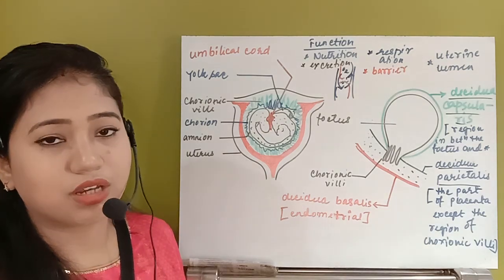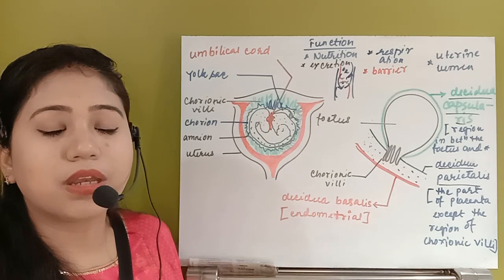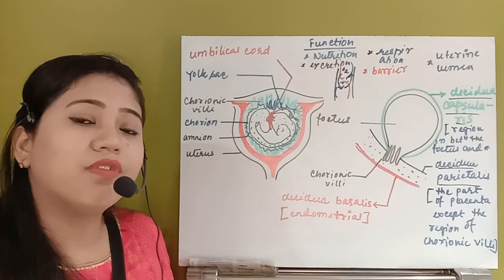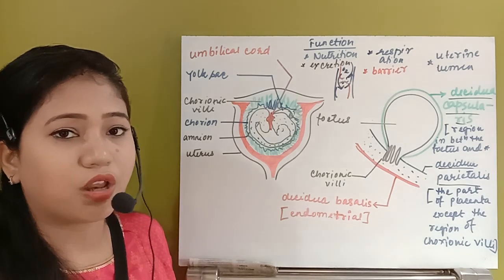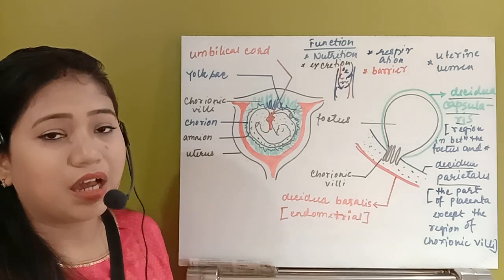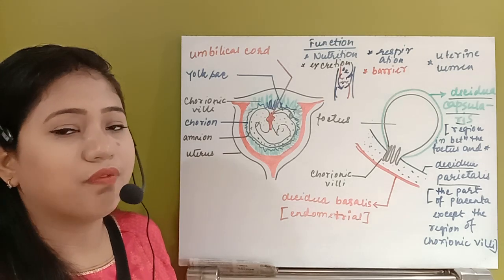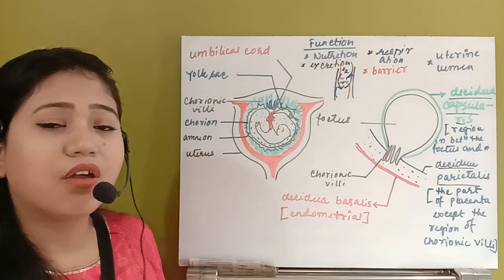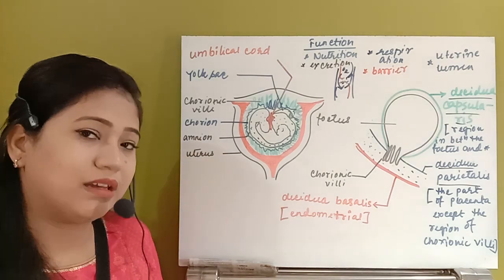As we already know, if the mother is suffering from any type of disease, it will go directly into the blood, so the blood will have all those pathogens and foreign particles. The placenta will act as a barrier, so those pathogens and bacteria will not be able to come to the fetal blood.